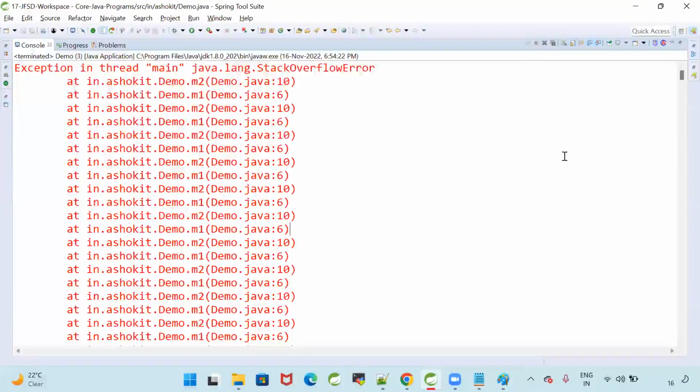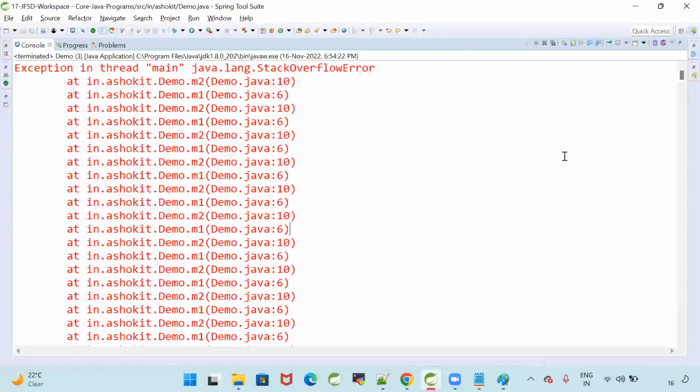Methods are continuously calling each other. In the Java JVM architecture we have a stack. What is that stack? The stack stores method execution data. Continuously the methods are executing, and that causes an overflow.